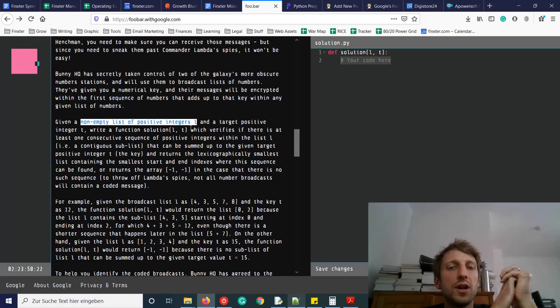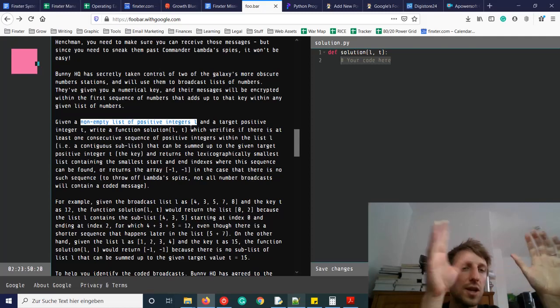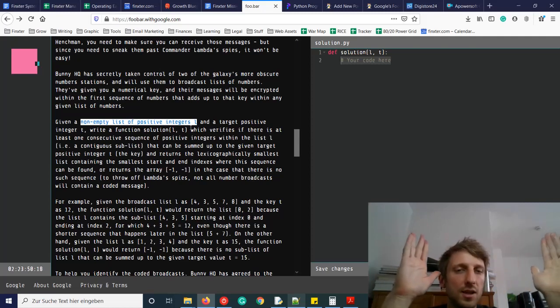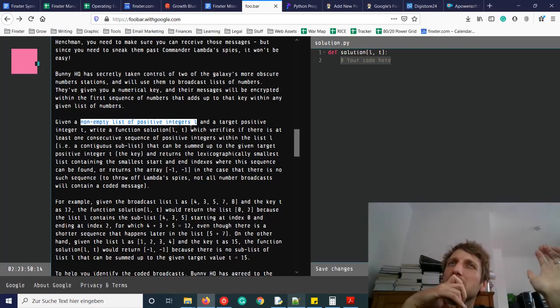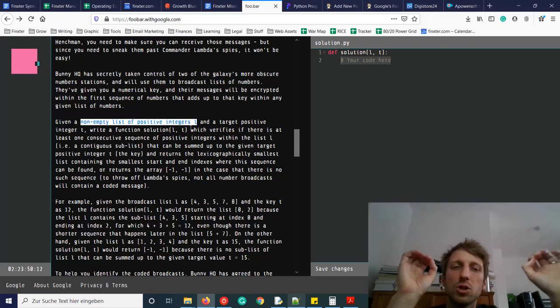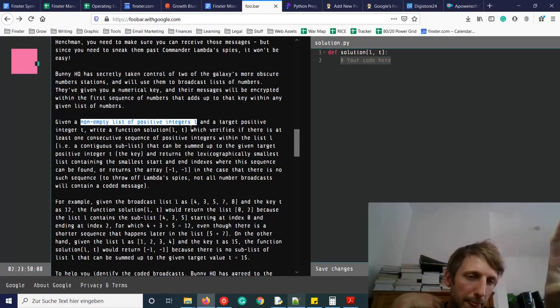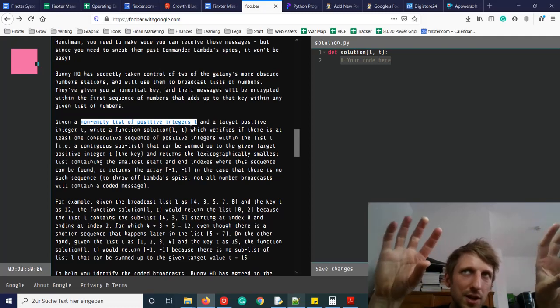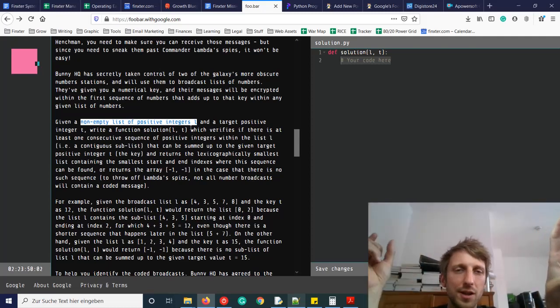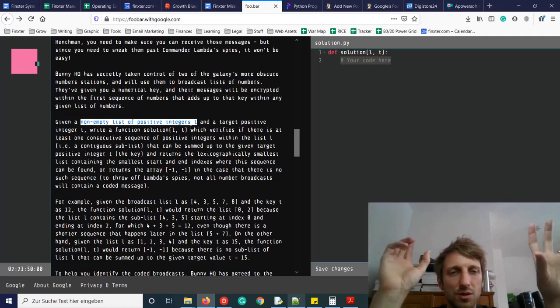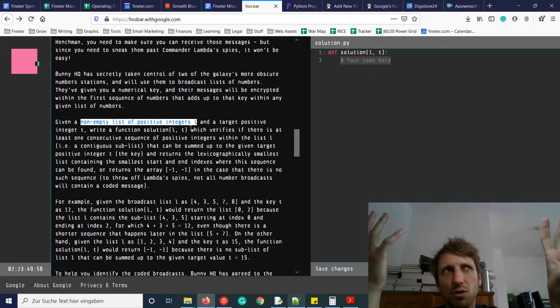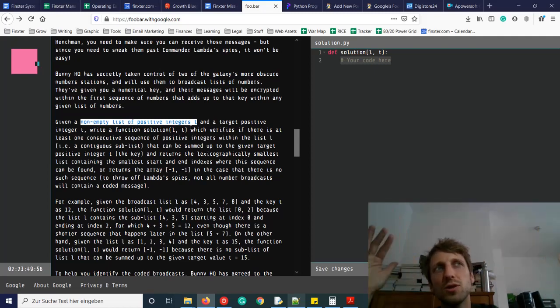The lexicographically smallest list containing the smallest start and end indexes is clear, but could it be that we have two solutions? No, we can have only one solution starting from one start index, because if we had two different end indices, it couldn't be the solution. Maybe if you have the integer 0, then of course we could also use the zeros.